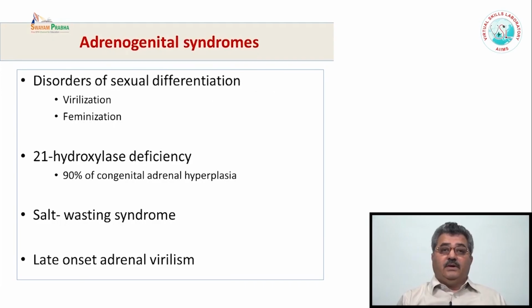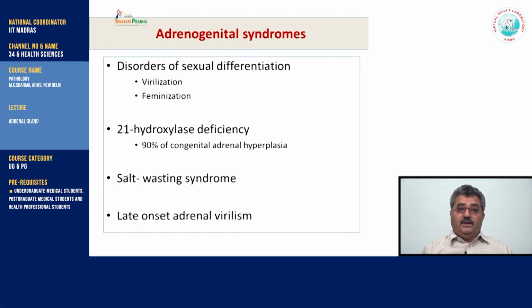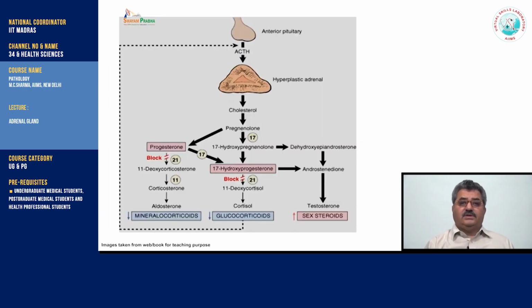There may be hyperfunctioning of the reticularis, that is some defects with excess of these hormones, the sex hormones, which causes either virilization or feminization. Different causes have been implicated, and most of them are enzyme defects, which lead to either mineralocorticoid, glucocorticoid, or sex steroid excess.